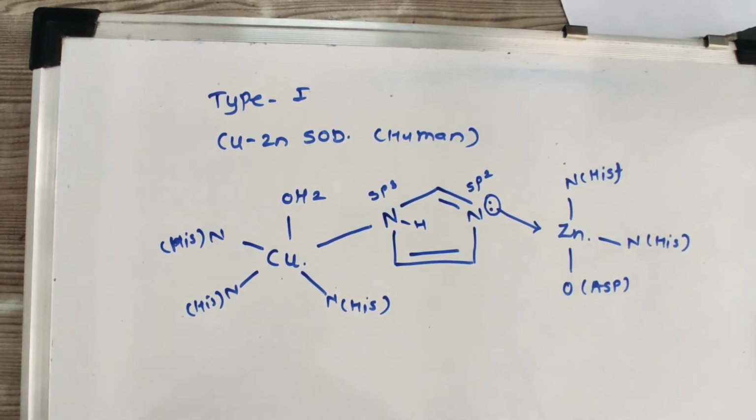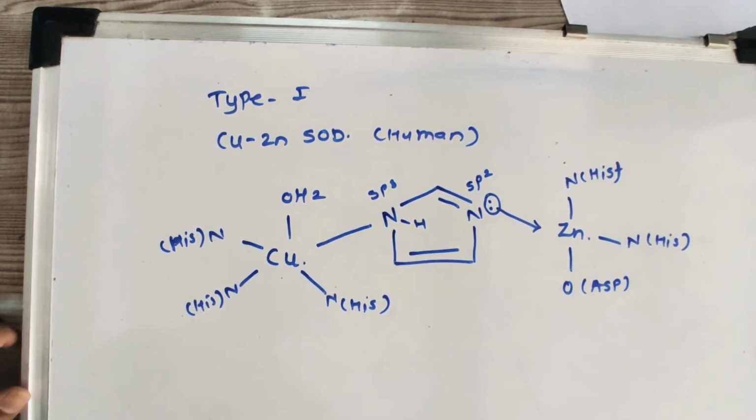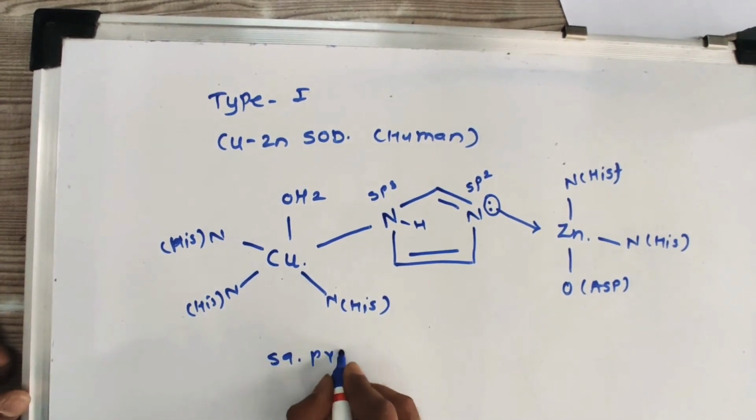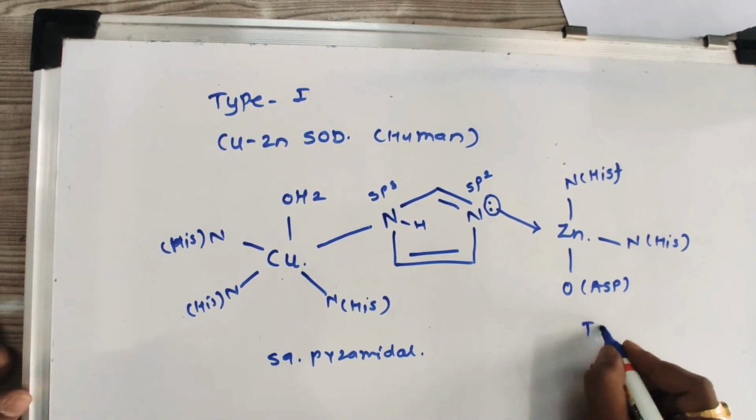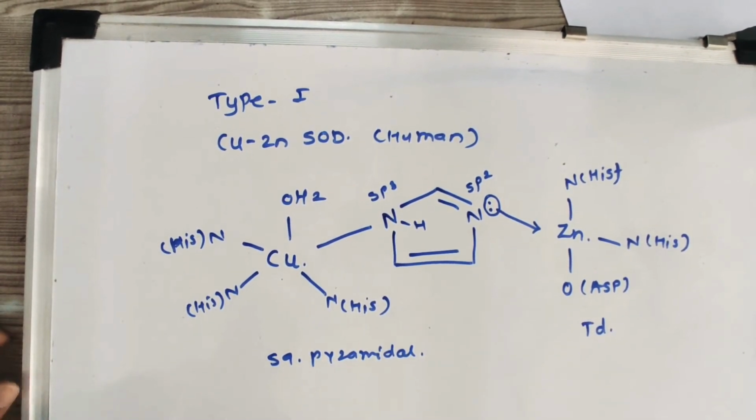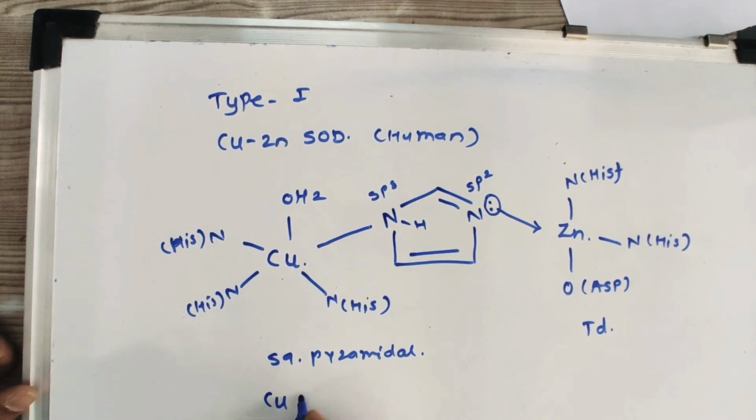If you think about the geometry, the copper site is square pyramidal, while the zinc site is tetrahedral. This copper is the active site. In this active site, the copper oxidation state is +2.